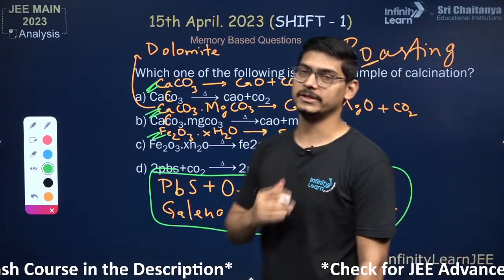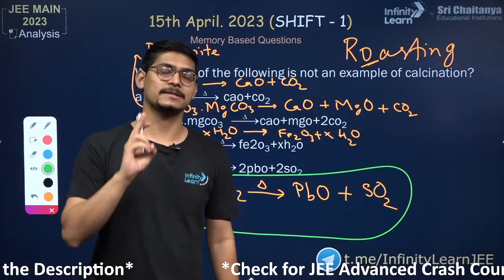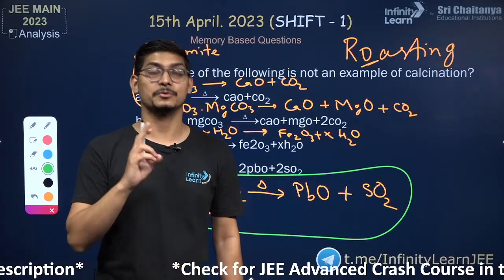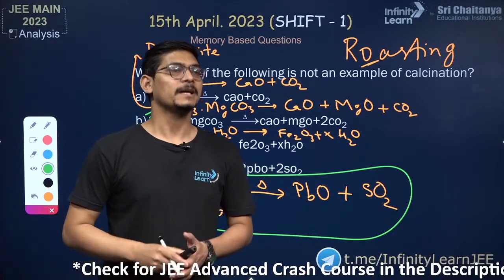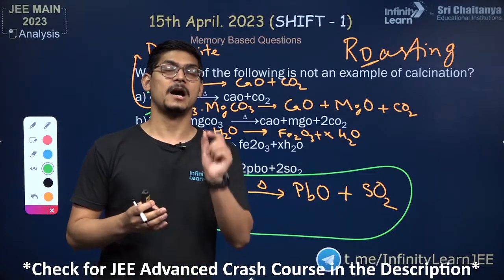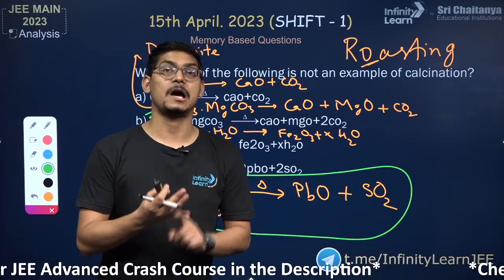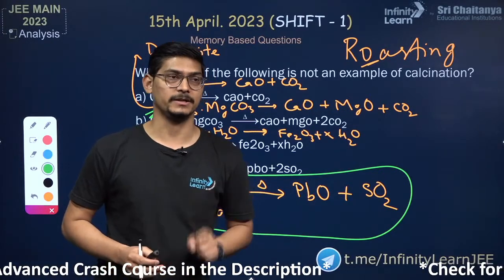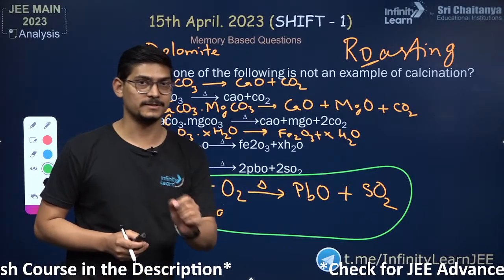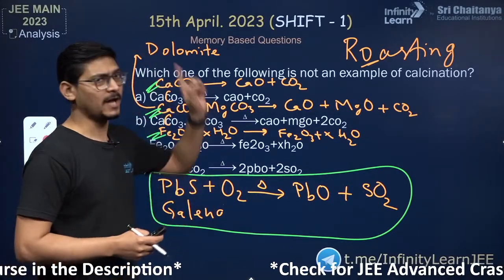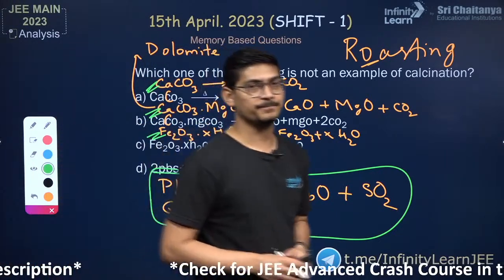It is important for JEE Advanced also. If you go through previous year question papers, JEE Advanced has asked many questions based upon the roasting and calcination processes. Very simple, let me tell you: sulfides are roasted. Oxides, hydroxides and carbonates are calcined. Remember it. Sulfides are roasted, but in case of carbonates, hydroxides and oxides, calcination is done.